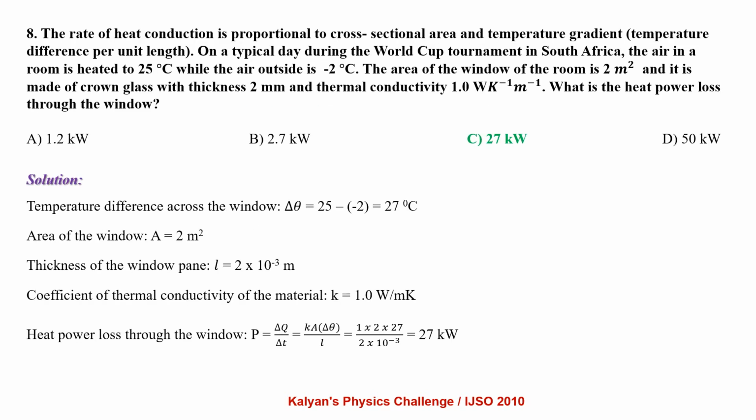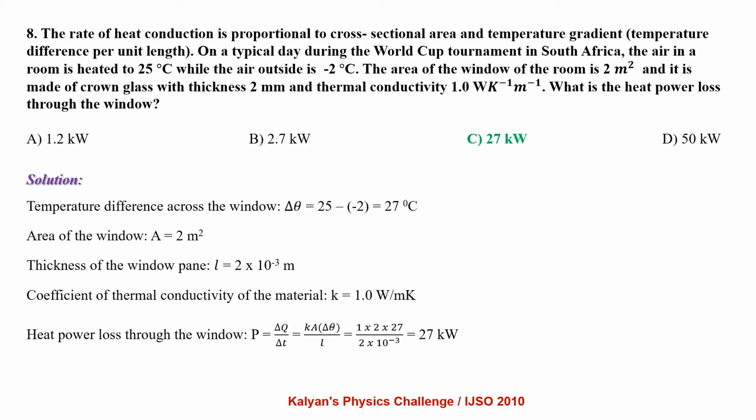The rate of heat conduction is proportional to cross-sectional area and temperature gradient, that is temperature difference per unit length. On a typical day during the World Cup tournament in South Africa, the air in a room is heated to 25 degrees centigrade while the air outside is minus 2 degrees centigrade. The area of the window of the room is 2 meters square and it is made up of crown glass with a thickness 2 mm and thermal conductivity 1 watt per meter Kelvin. What is the heat power loss through the window?